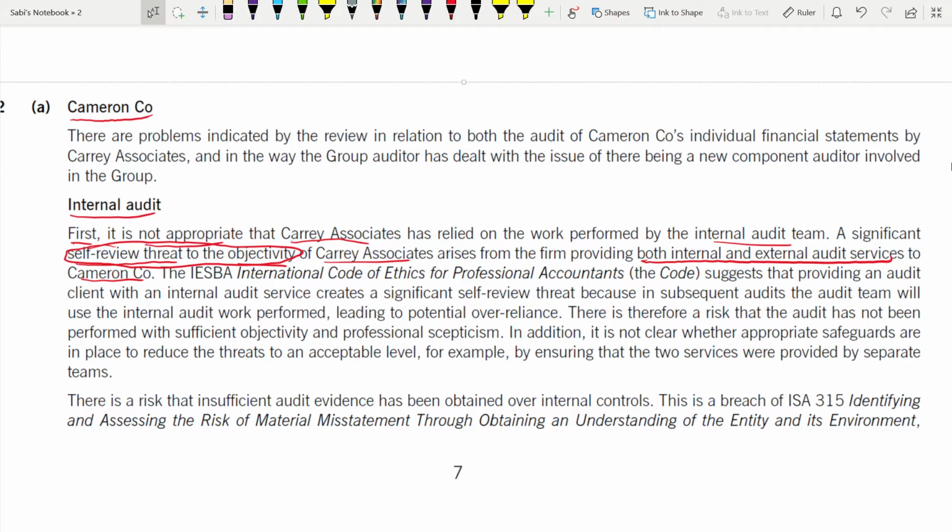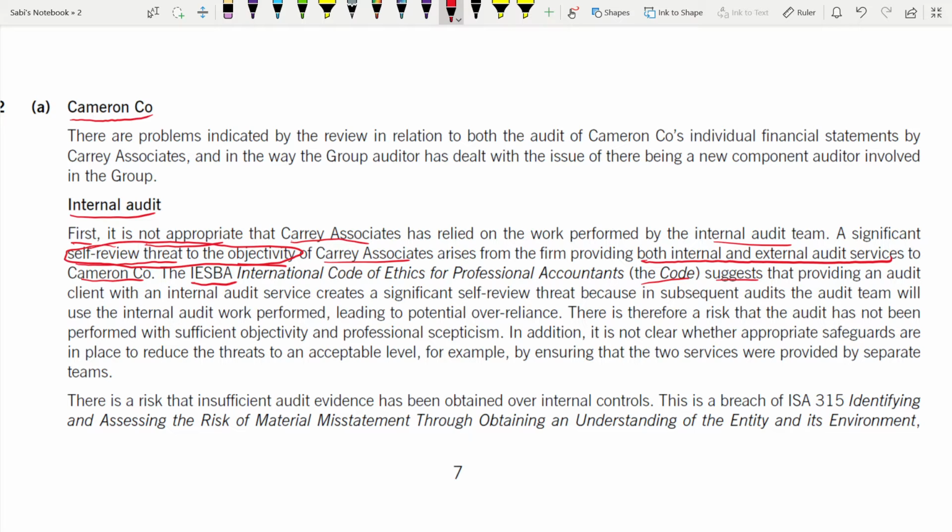Next line you have to say whether it is allowed or not under a guideline or under a rule or under a standard. So here, according to IESBA, the International Code of Ethics for Professional Accountants, it's a code that suggests. So you have to make mention of this code, okay? That code is the knowledge that you have learned. Now you have to put this in this answer because it is very appropriate with the answer here.